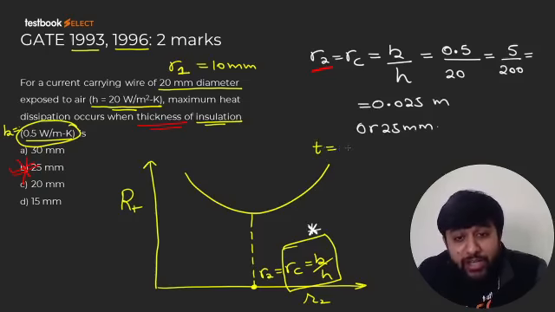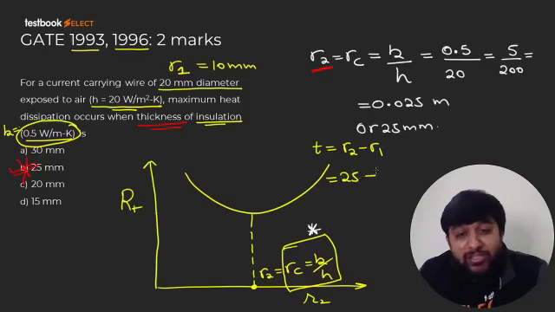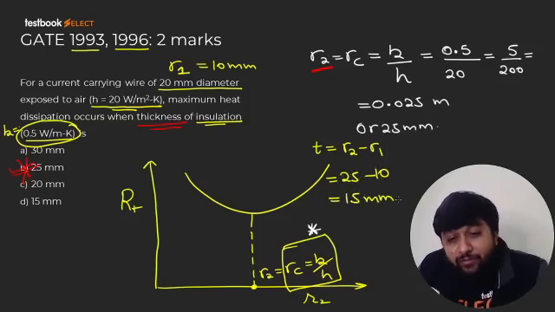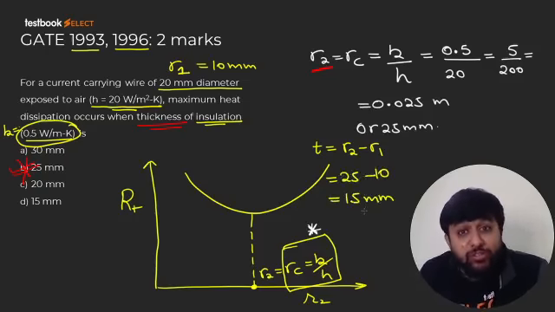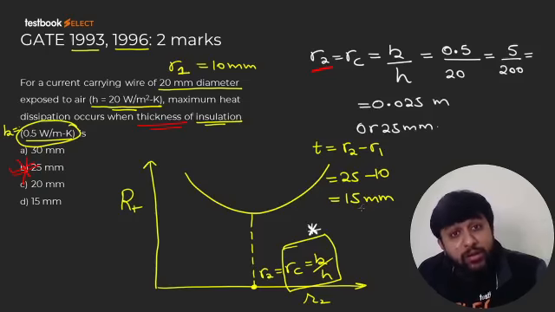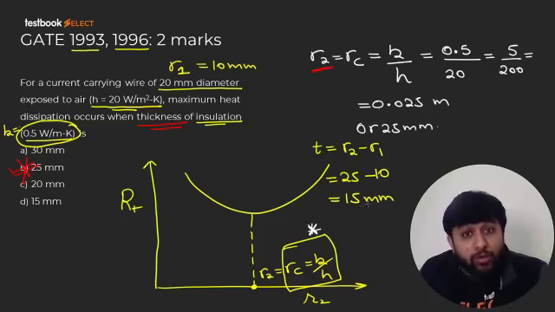So how do you write thickness? Thickness is written as R2 minus R1. How much is R2? 25 mm. How much is R1? 10 mm. So how much will be the corresponding thickness? 15 mm. So when the thickness of insulation is 15 mm, the radius R2 will be equal to critical radius, resistance will be minimum, heat dissipation rate will be maximum. So correct answer is 15 mm.